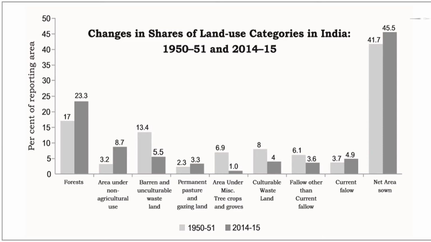India has undergone major changes within the economy over the past 4 or 5 decades, and this has influenced the land use changes in the country. These changes between the year 1950-51 and the year 2014-15 have been shown in the figure. Children, you may observe 4 categories have undergone increases while 4 have registered declines. Share of area under forest, area under non-agriculture uses, current fallow lands and net area sown have shown an increase.